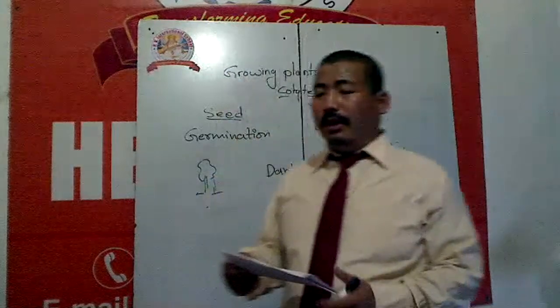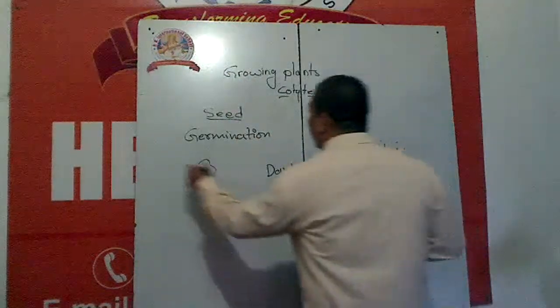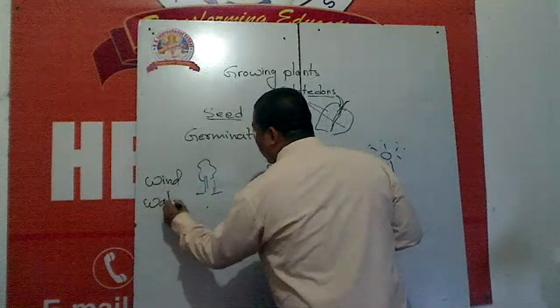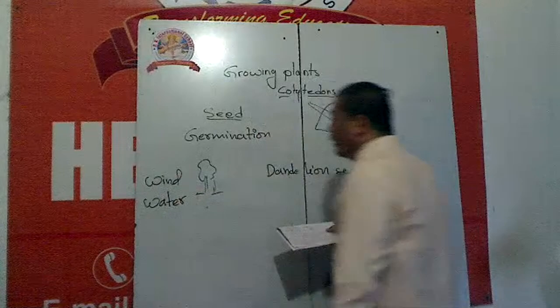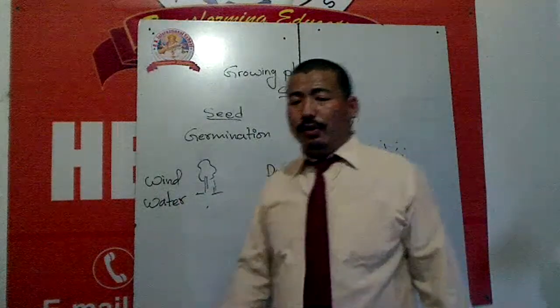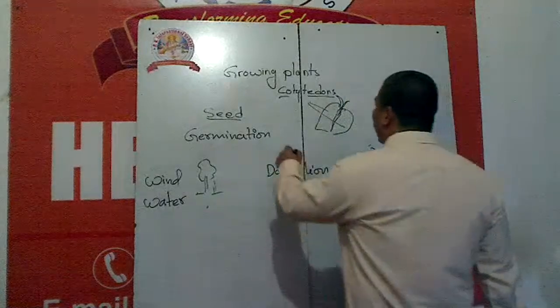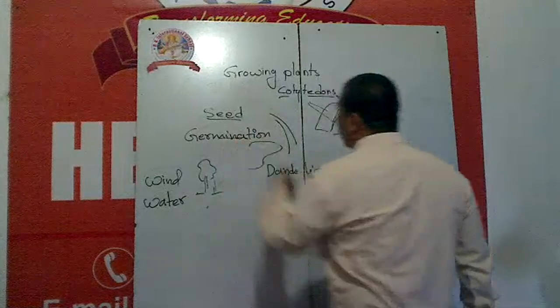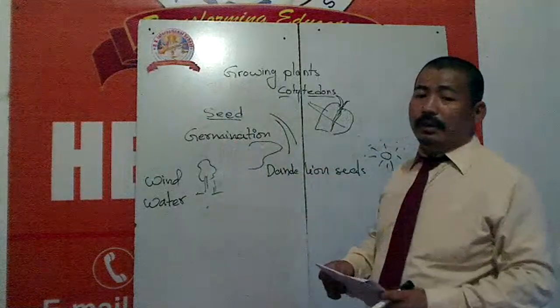And not only the wind, water also helps plants for dispersal. We can take the example of coconut. You might have seen coconut plants are mostly grown near the river, at the shore of the river side.